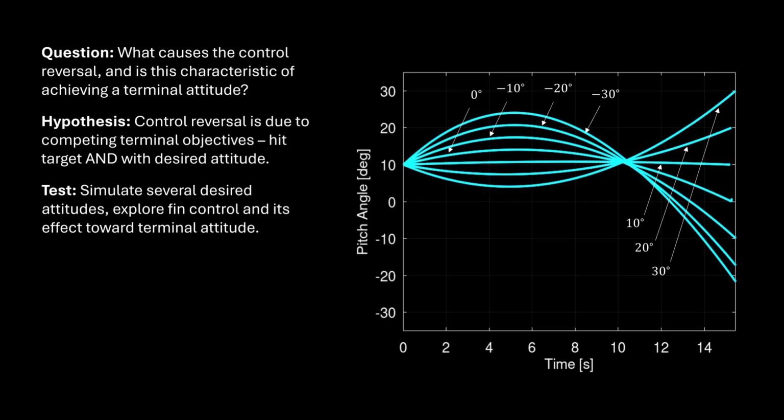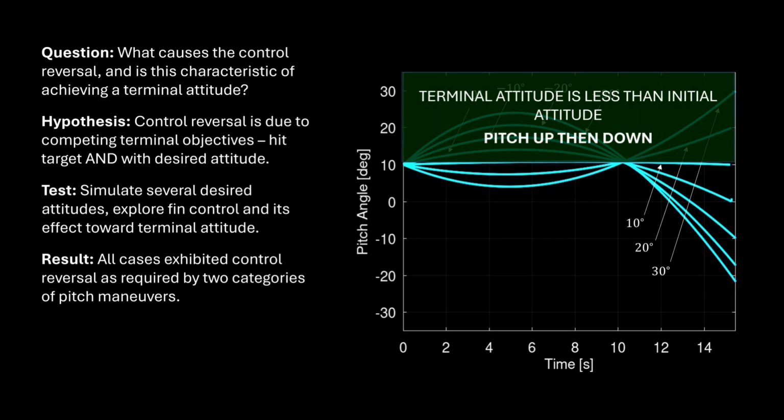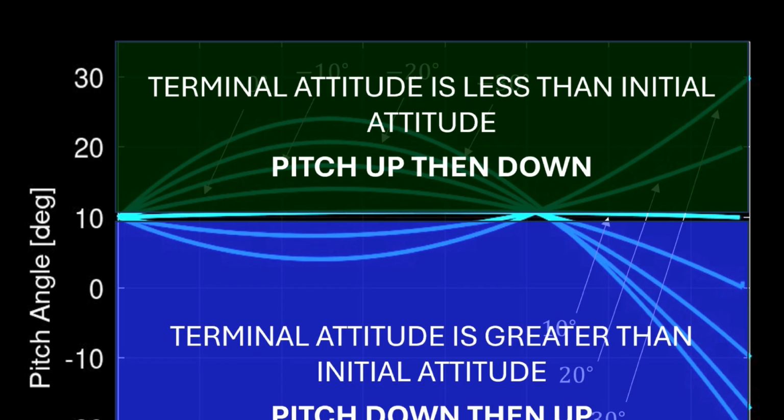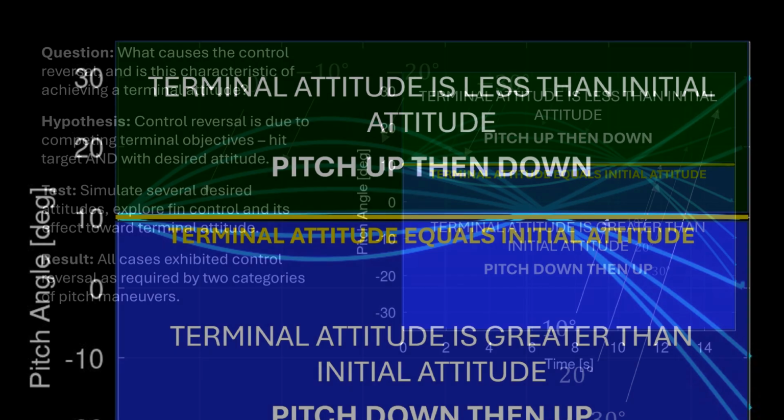We found that all cases exhibited control reversal and fell into one of two categories. The first is when the terminal attitude is less than the initial attitude. In this case, a pitch up and then pitch down maneuver was executed. The second is when the terminal attitude is greater than the initial attitude. In this case, the vehicle pitches down, then up. There's roughly an intermediate case where the terminal attitude is the initial attitude.